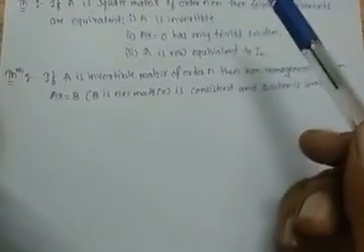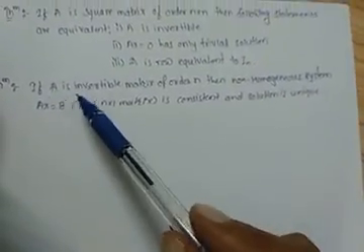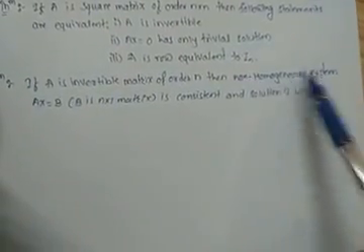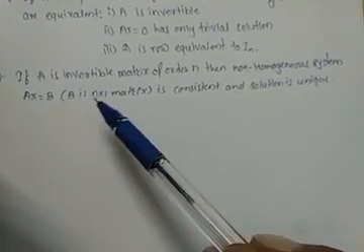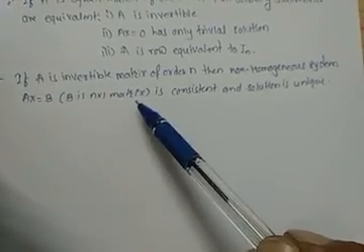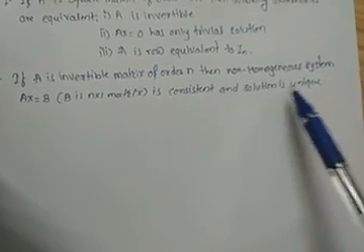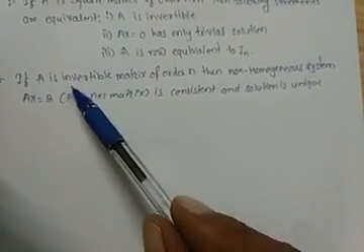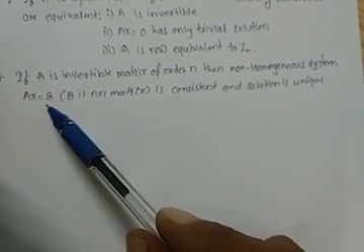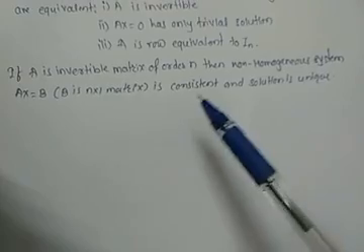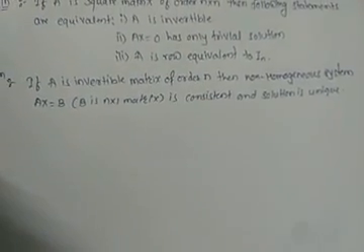The next theorem is: if A is an invertible matrix of order n, then the non-homogeneous system Ax is equal to B, where B is an n cross 1 constant matrix, is consistent and the solution is unique. That is, if A is invertible, then the non-homogeneous system Ax is equal to B has a unique solution, which is our next theorem.